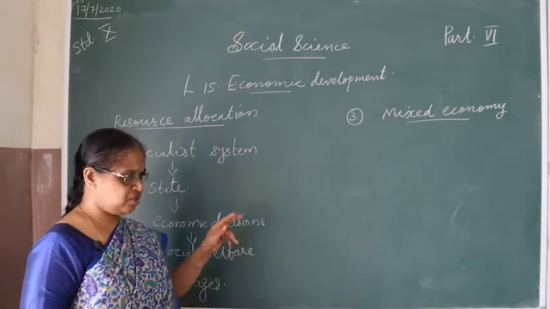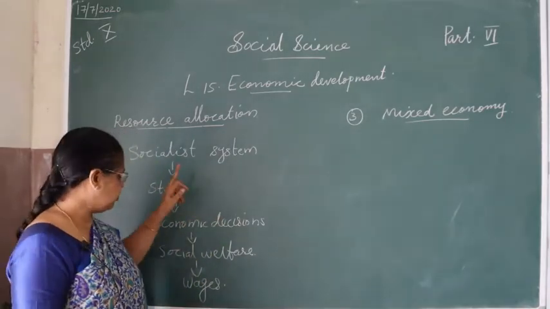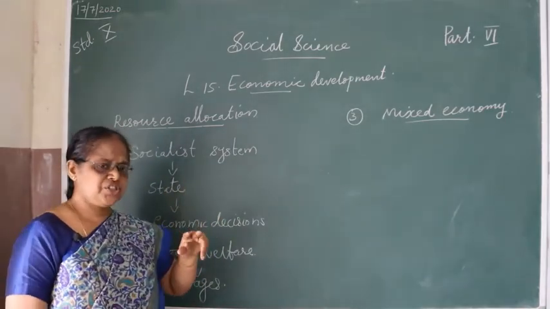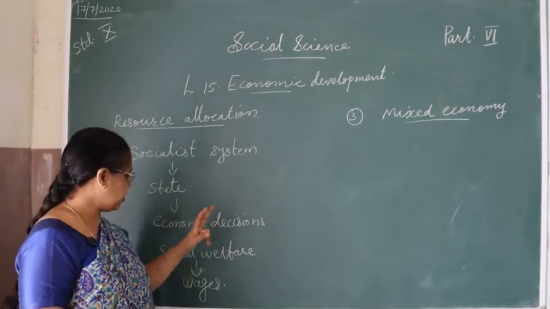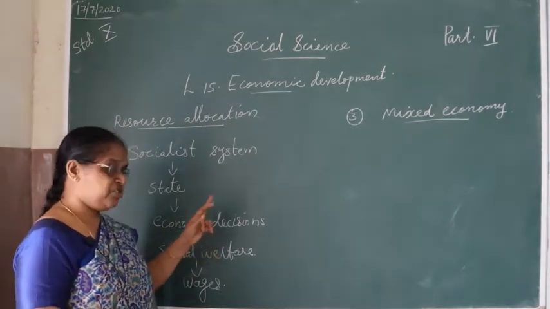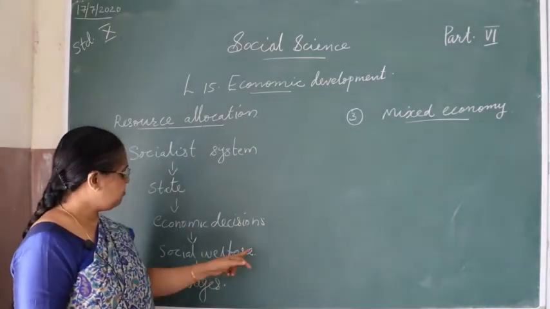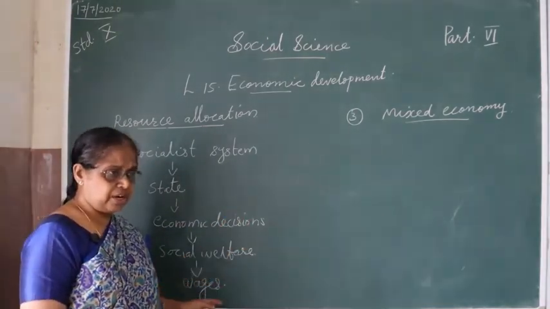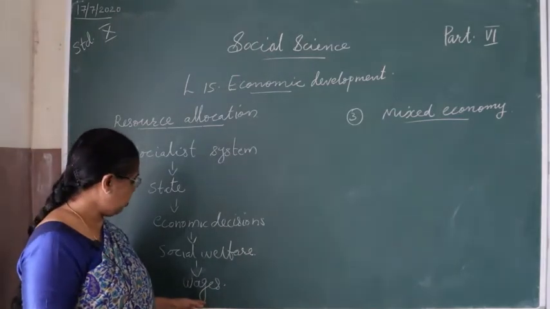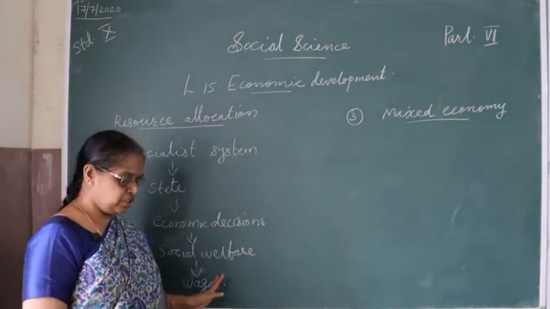So first we have seen that it is totally under the control of the government. All decisions related to the factors of production are taken by the state. The state decides the prices and the resources, and social welfare is the aim of it. The workers who work accordingly also get wages.